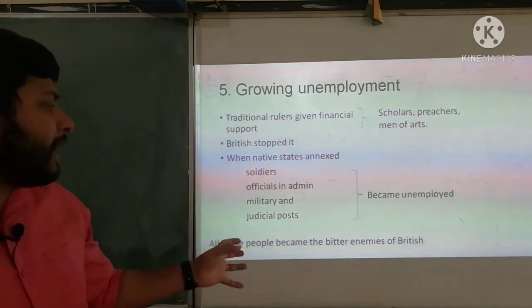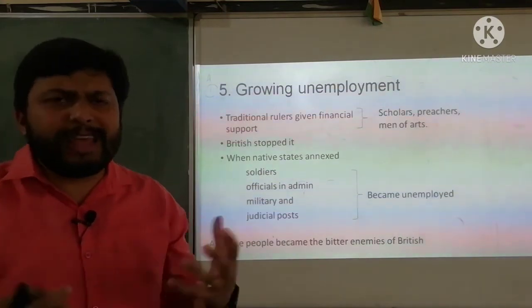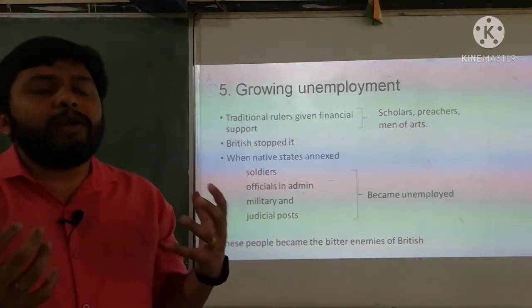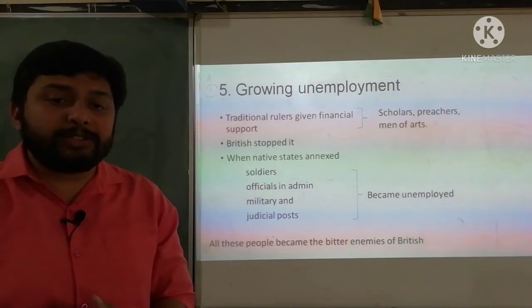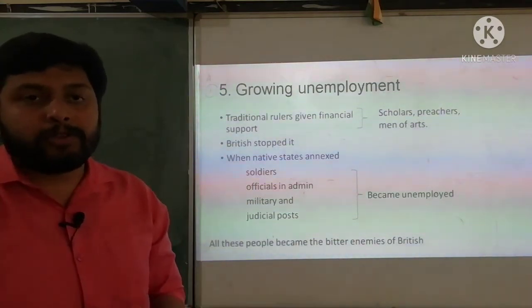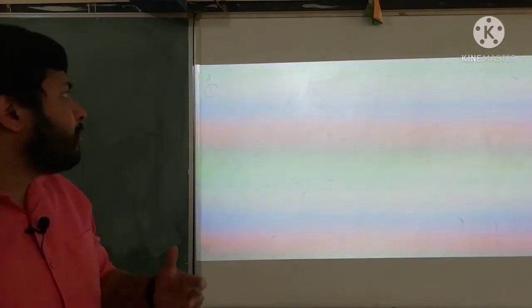So gradually what happened? All these people became the bitter enemies of the British because they lost their profession. They were not getting any benefits from the British administration as employees. So they became the bitter enemies of the British.